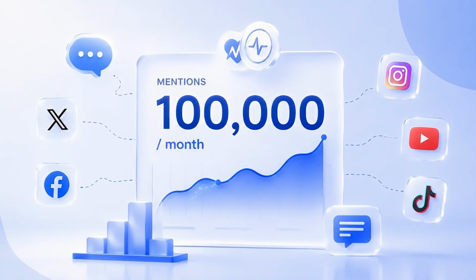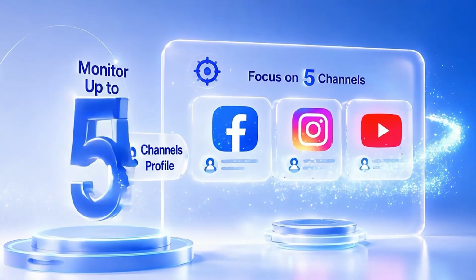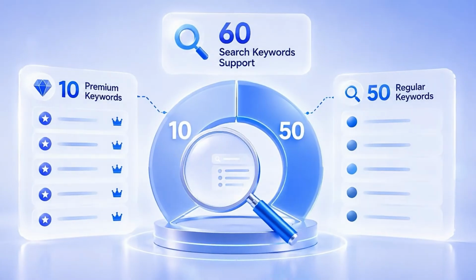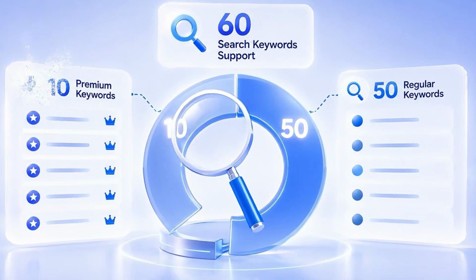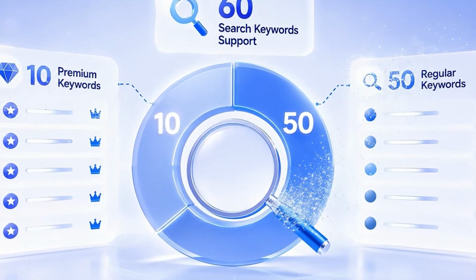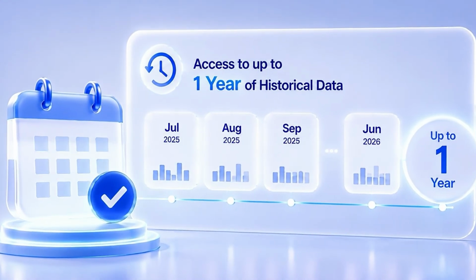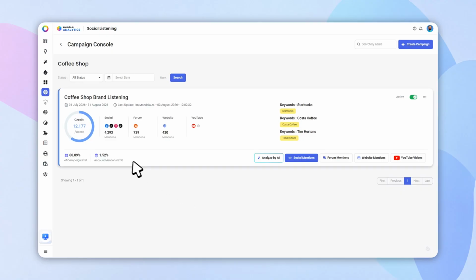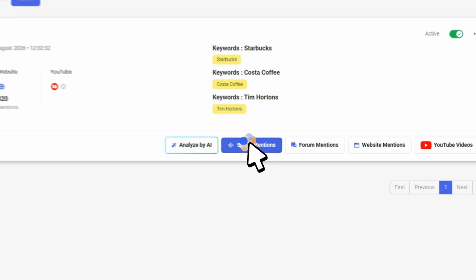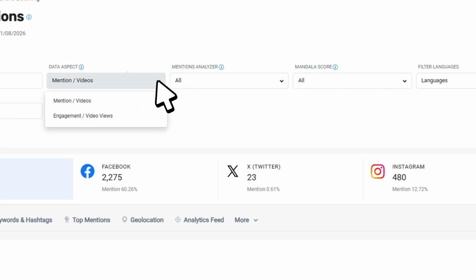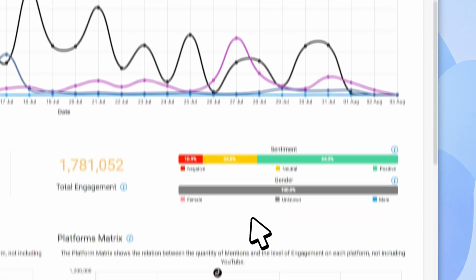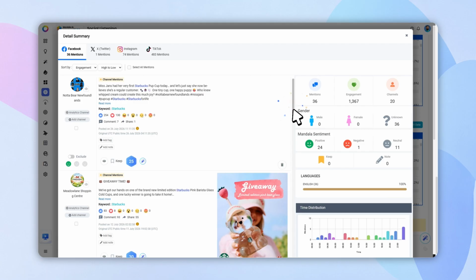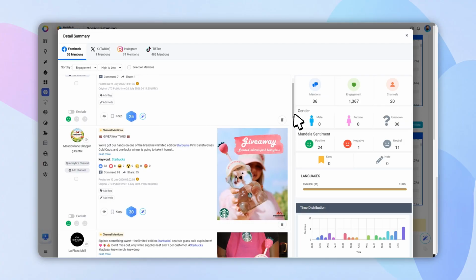To help you get started, Individual Plan includes up to 100,000 mentions per month, monitoring for up to 5 channels, support for 60 search keywords, including 10 premium keywords and 50 regular keywords, with access to up to 1 year of historical data. As your data grows, Mandala AI Analytics transforms it into easy-to-understand dashboards, giving you instant visibility into mention volume, audience engagement, consumer sentiment, trending topics, and emerging trends, all within minutes.